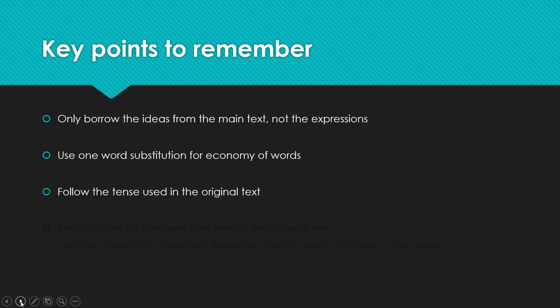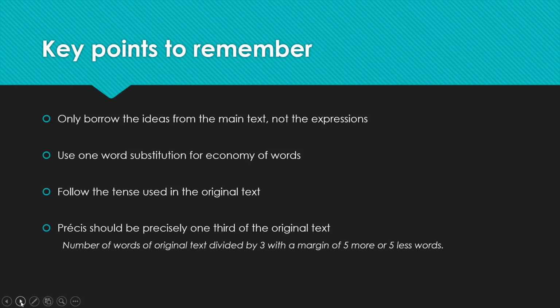The narration of the original text will be copied. Then the précis should be precisely 1/3 of the original text. What this means is that you have to divide the number of words of the original text by 3. Then the answer you get, you can have a margin of +3 or +5 or -5. Let's say the original text has 100 words. If you divide 100 by 3, you will get 33.3, which means precisely 33 if you round it off. So basically the margin means that you can go up by 38 words or go low by 28 words. It means 33 is the standard for you.